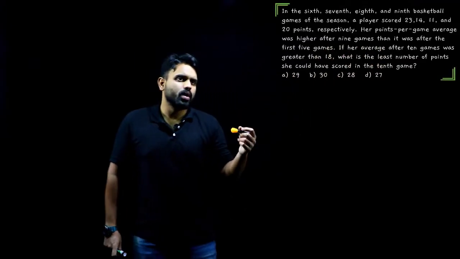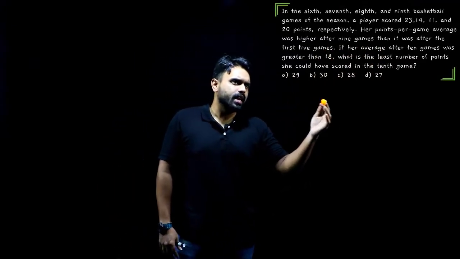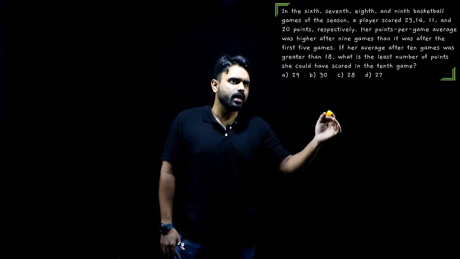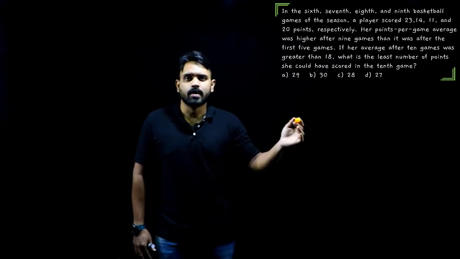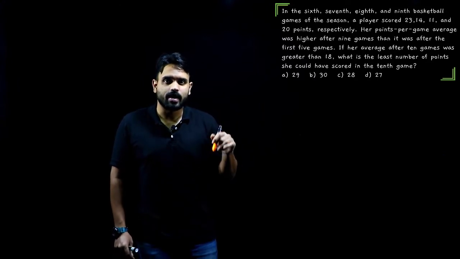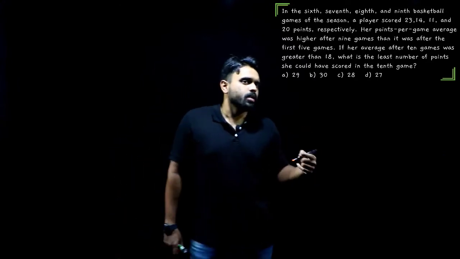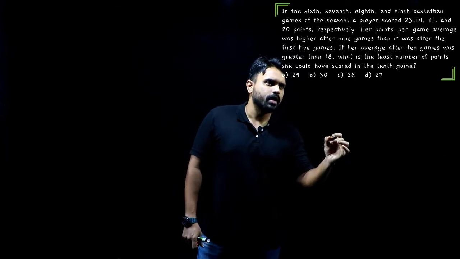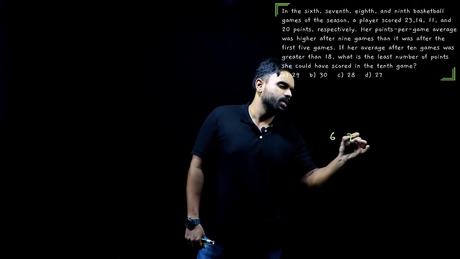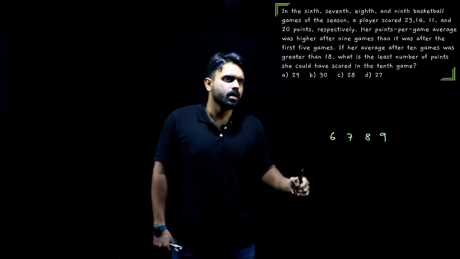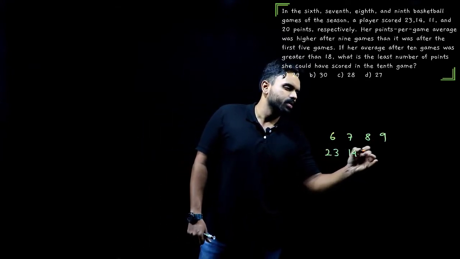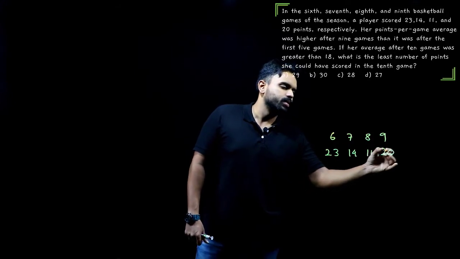Start with the next question that we have here. It says, in the 6th, 7th, 8th and 9th basketball games of a season, a player scored 23, 14, 11, 20 points respectively. So this question of ours is on averages. What is given to us? Let us interpret the data and take it down here. 6th, 7th, 8th and 9th matches. She scored 23 points, 14 points, 11 points and 20 points respectively.